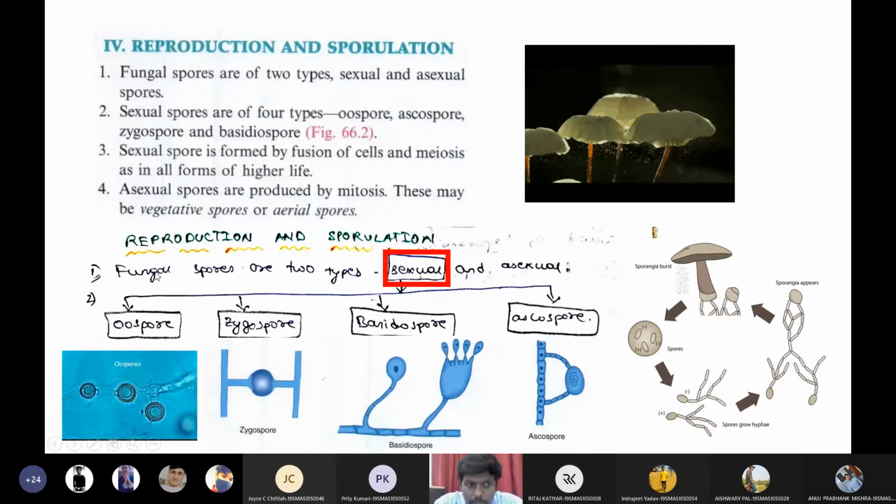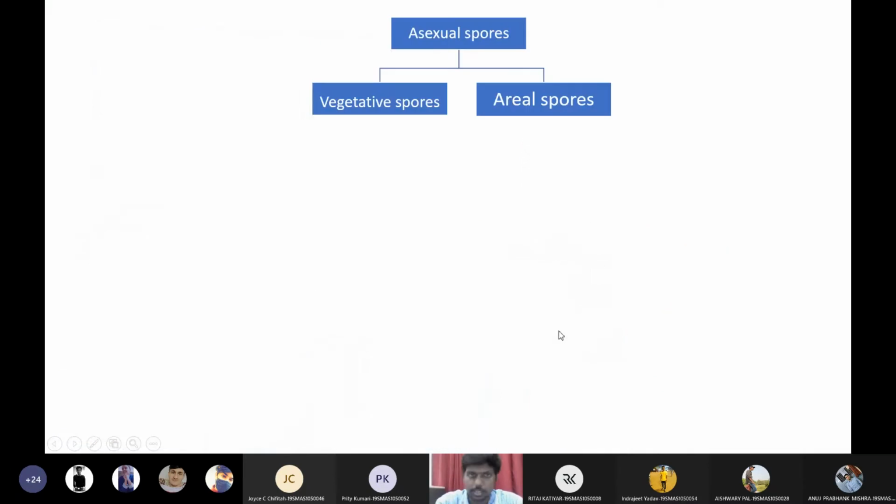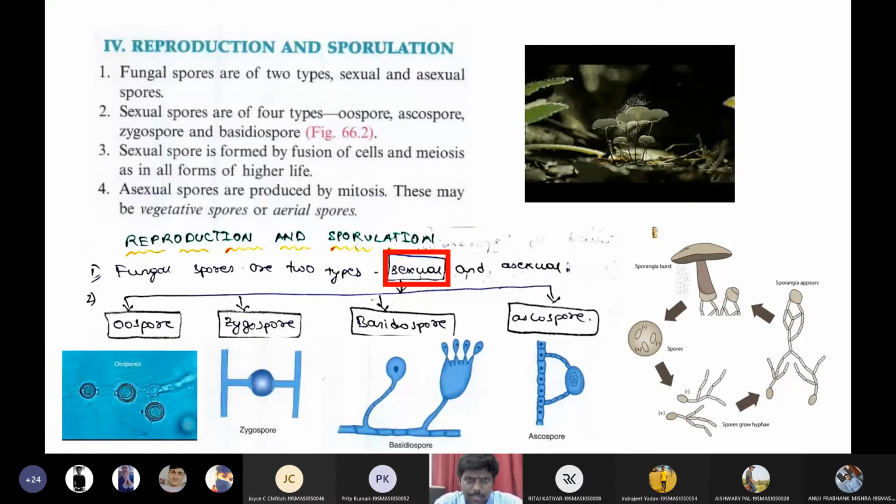And obviously, you need to give a brief explanation about oospore, a brief explanation about zygospore, a brief explanation about basidio and ascospores. So let us see. I think I have skipped that part of the slide, but I hope it is clear for everyone, students. Are you clear with sexual spores? Any confusions in sexual spores?